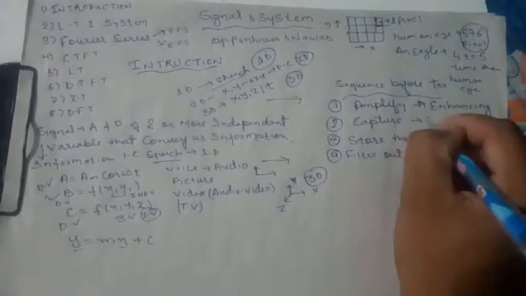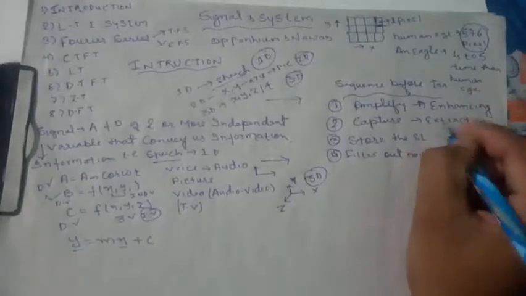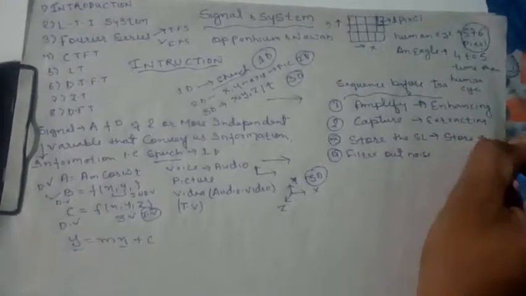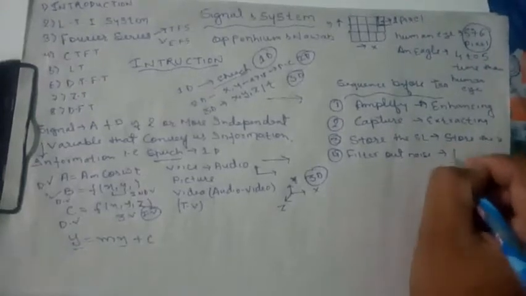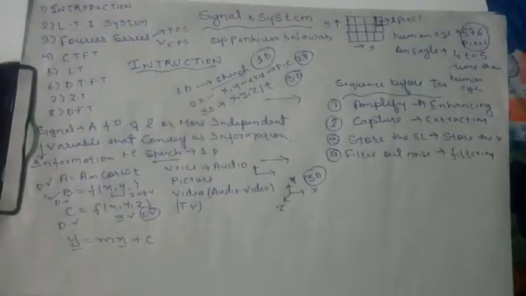Capturing means extracting, we have to extract a signal, and then store the signal, and for filtering we use various types of filtering. So this is the signal: we have to first enhance, then extract, then store, then filter. So these are the steps.